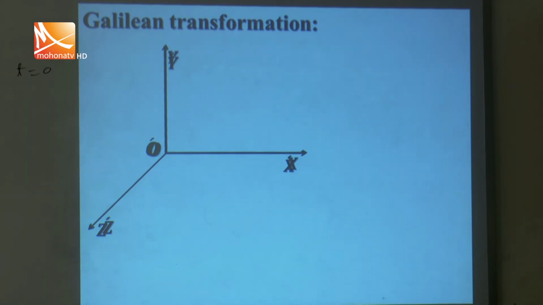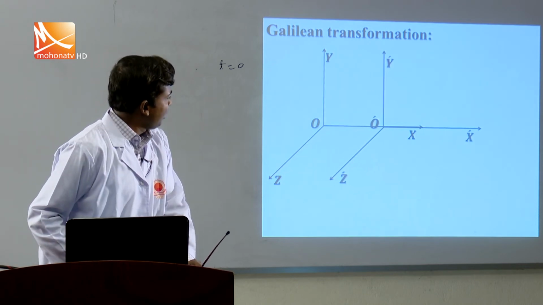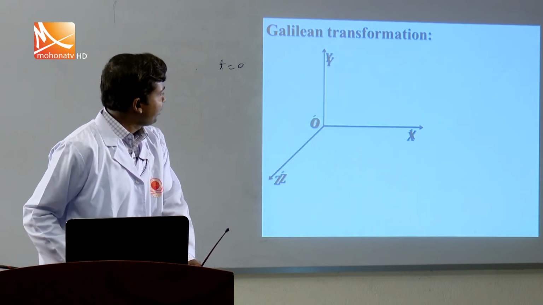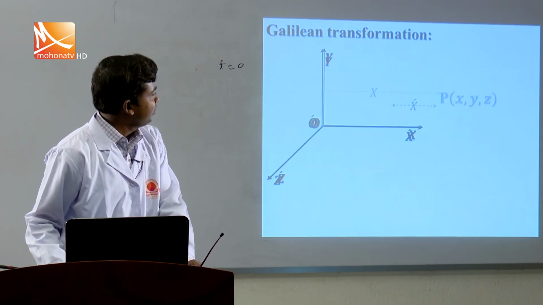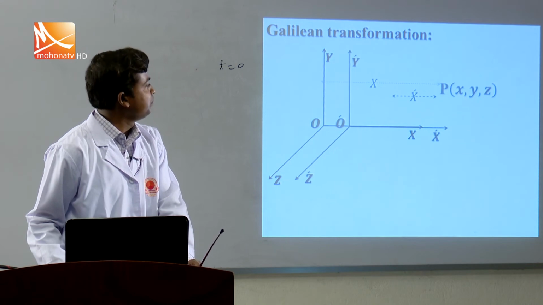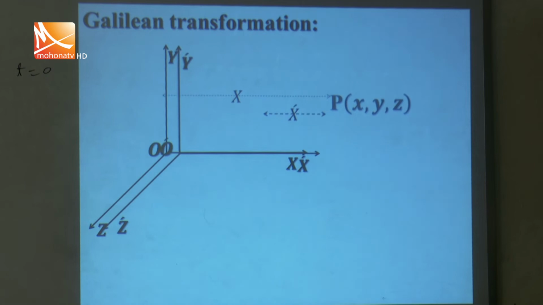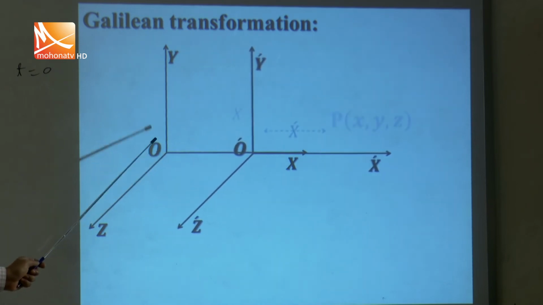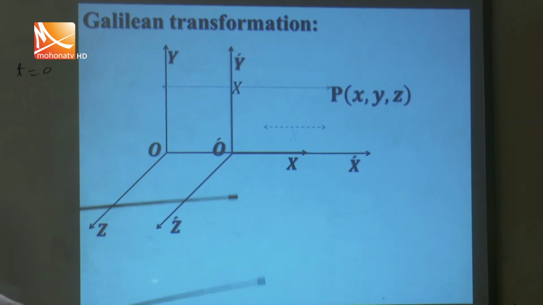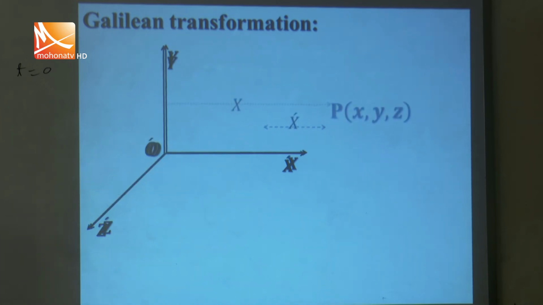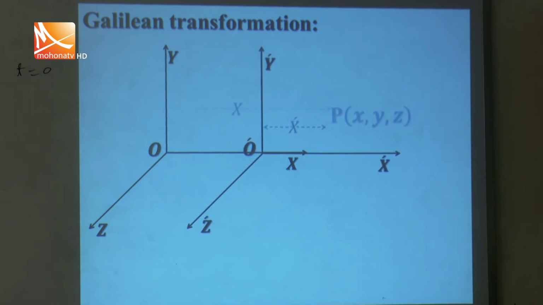In this case, you see that the frame x prime is moving along the x axis with the speed v, and the event at point P, whose coordinates are x, y, z as measured by the observer in the S frame, and the observer in frame S prime, who is maintaining position at O prime, measures the coordinates x prime, y prime and z prime.